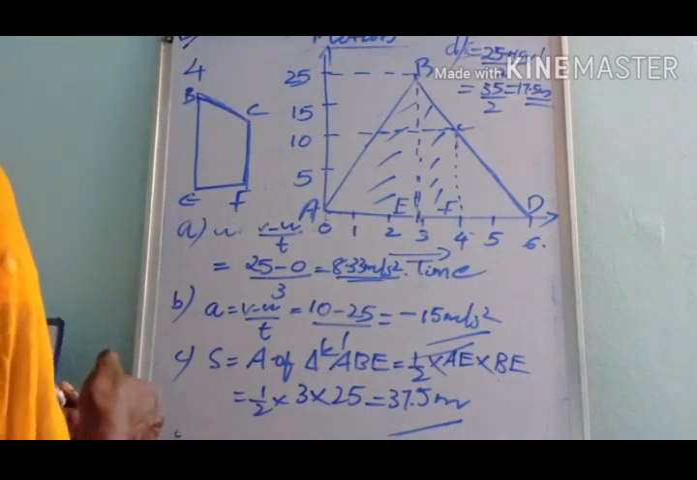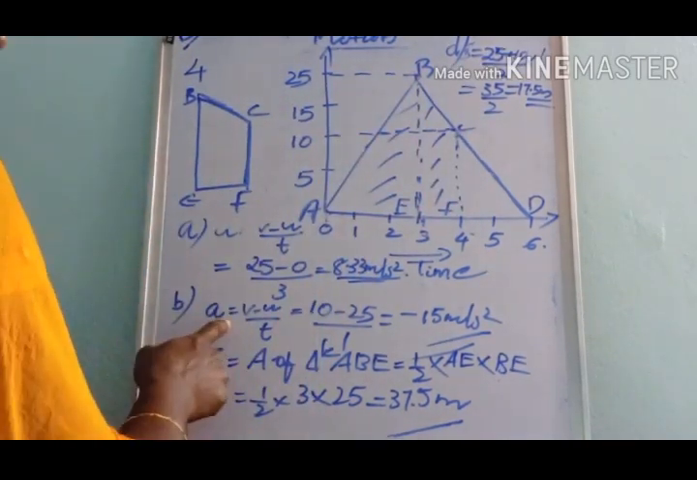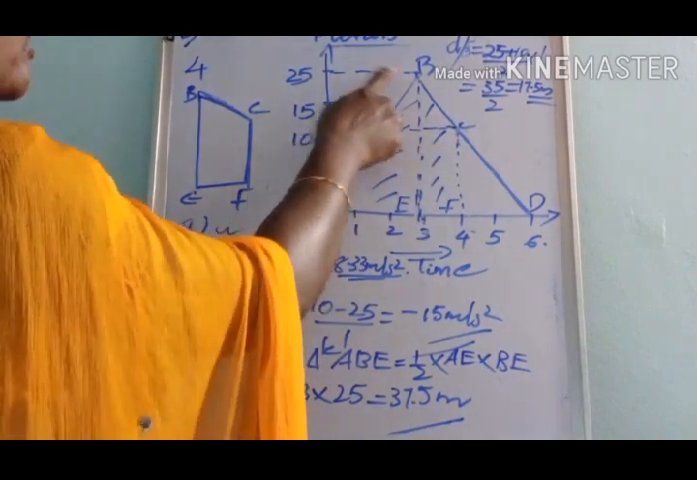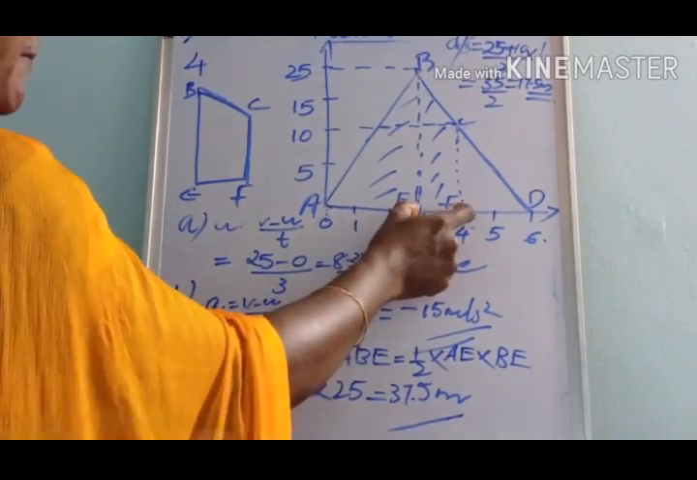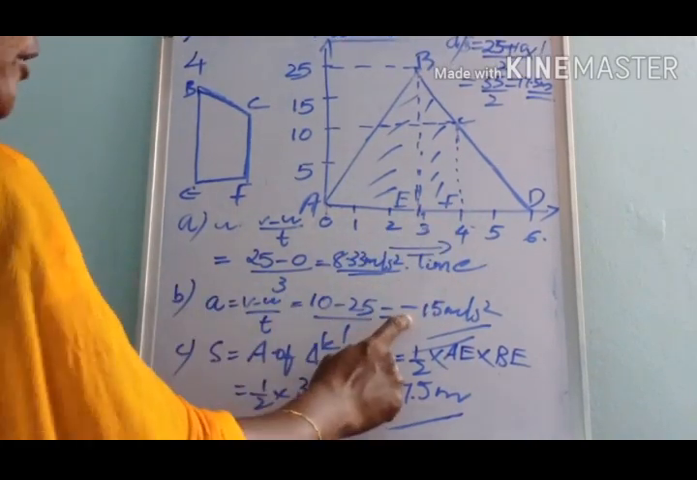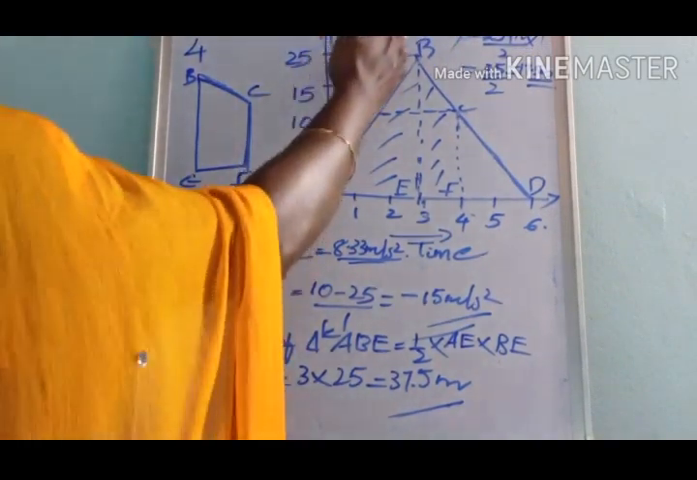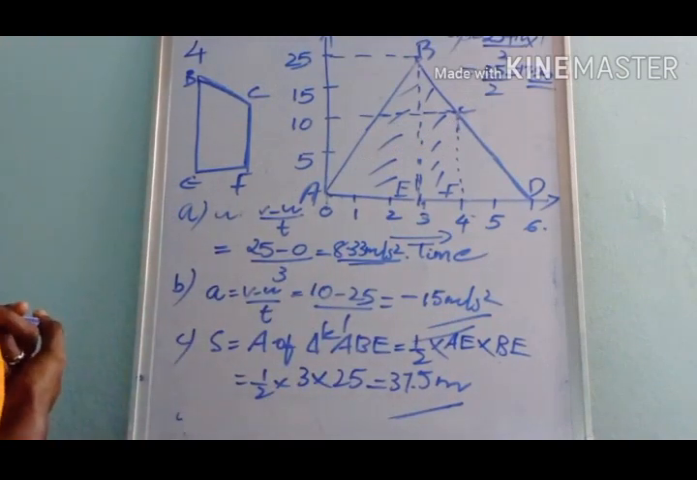Next we have to find the acceleration along BC. Using the same relation, the final velocity is 10 and the initial velocity is 25. So 10 minus 25 divided by the time interval, which is 1. So we got minus 15 meter per second square. Along BC the velocity is decreasing, so we got the negative sign here.